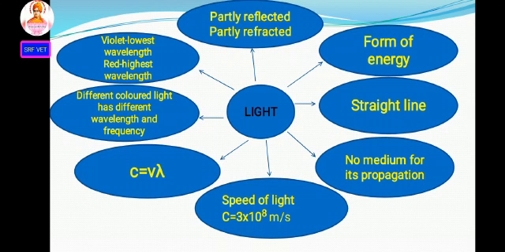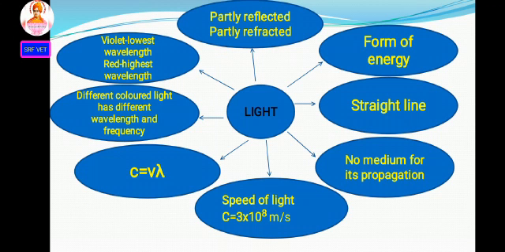Light is a form of energy. Light always travels along a straight line. Light does not need any medium for its propagation. It can even travel through vacuum.